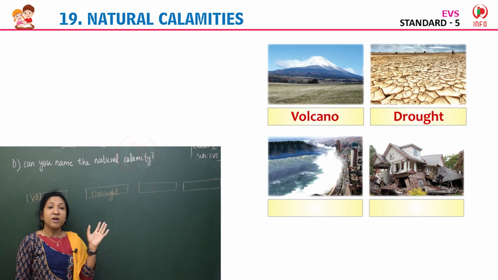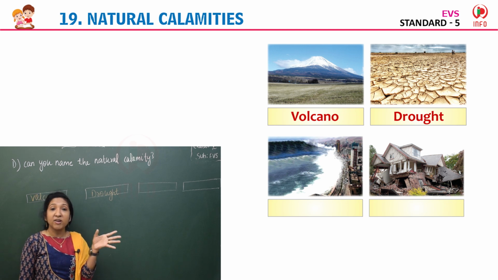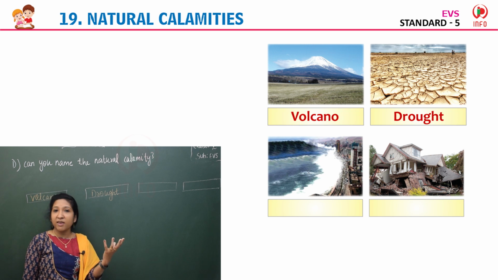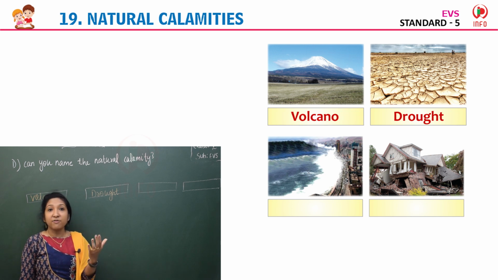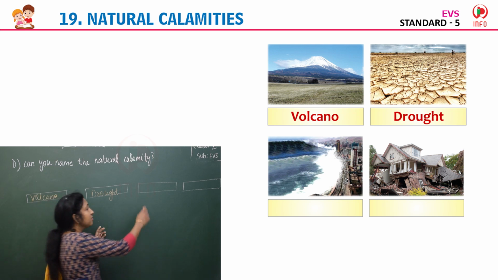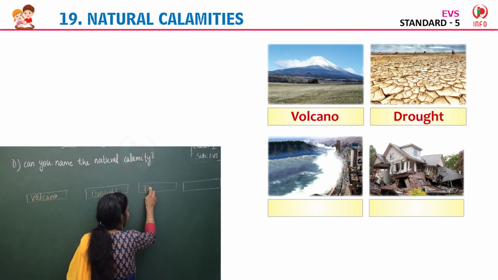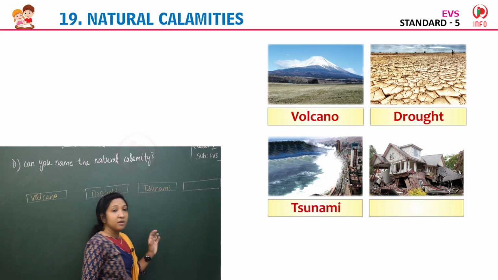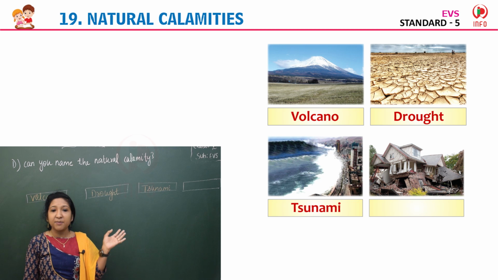Now coming to the third image. Yes. What you can see here, children? Yes. Huge sea waves. You can see here traveling at high speed. Huge sea waves that cause because of earthquake under the sea. Yes. It causes tsunami. So, write tsunami, T-S-U-N-A-M-I, tsunami.